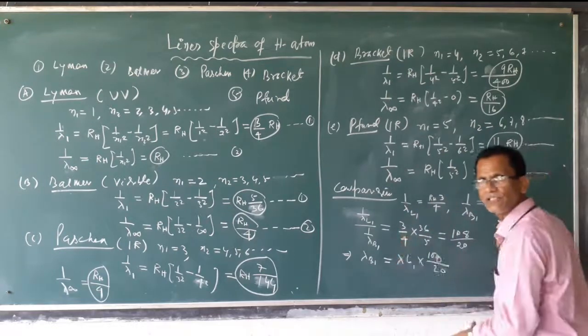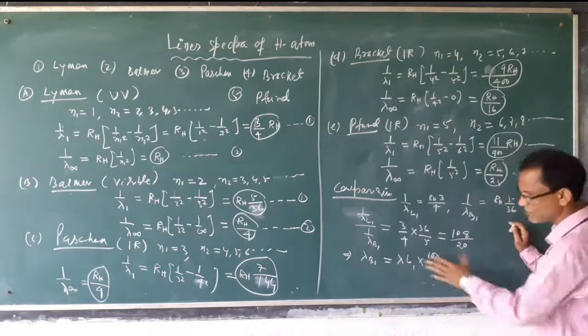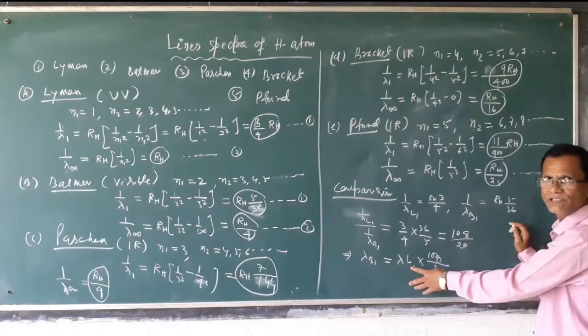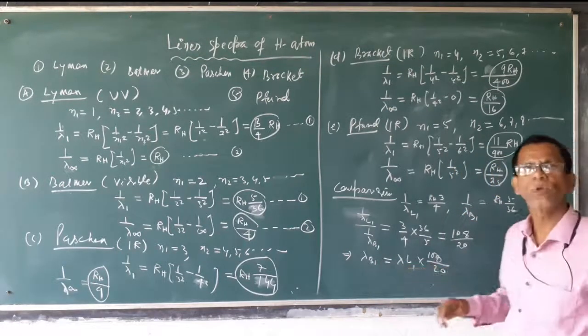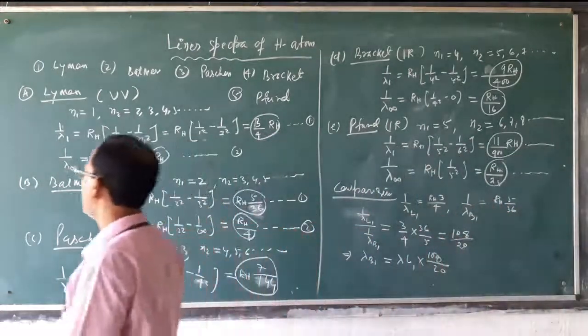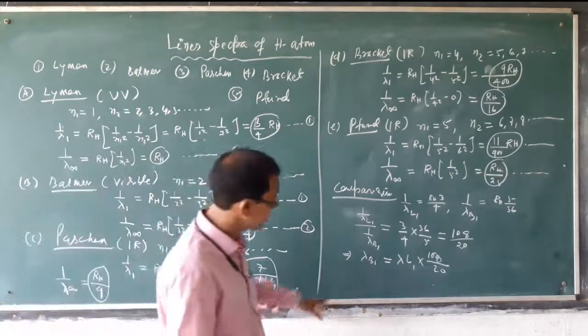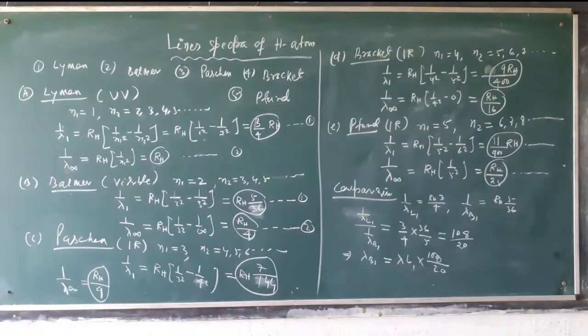For first transition of Lyman and Balmer, if we are calculating the ratio, lambda B1 to lambda L1, Balmer series and Lyman series first transition, Balmer series is greater than Lyman series. Lambda B1 is equal to lambda L1 into 108 by 20.